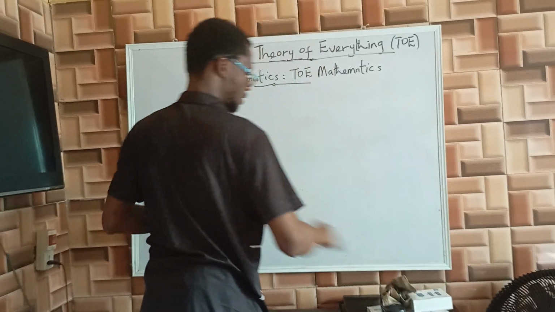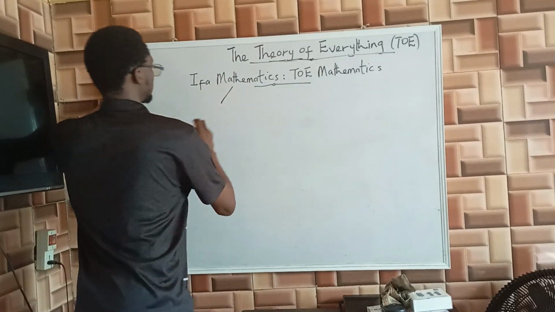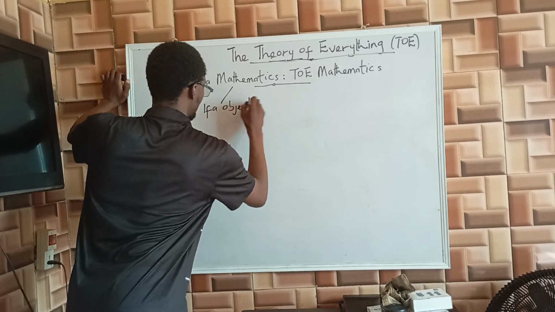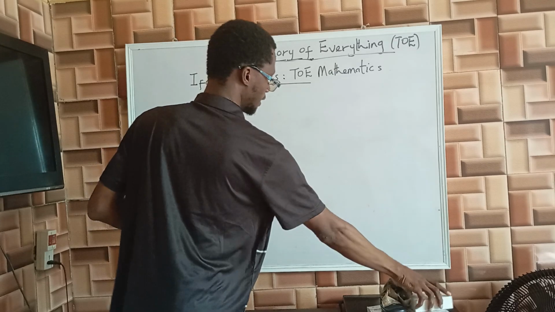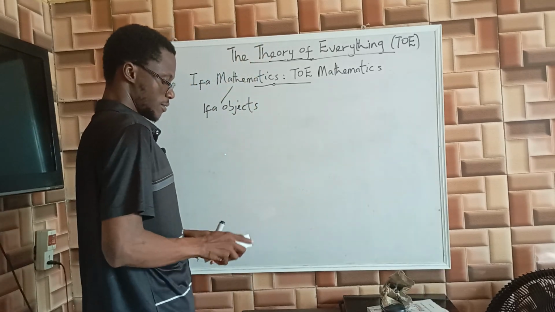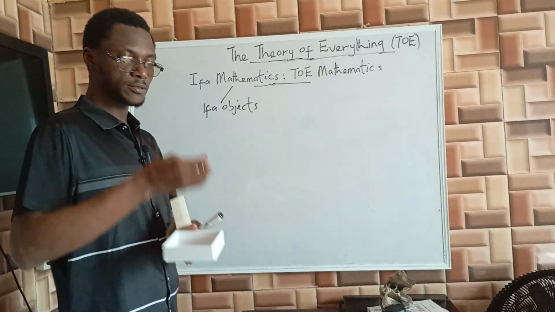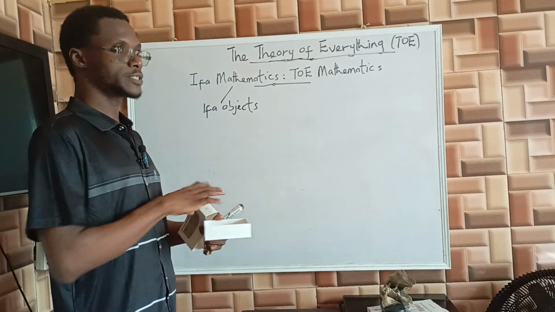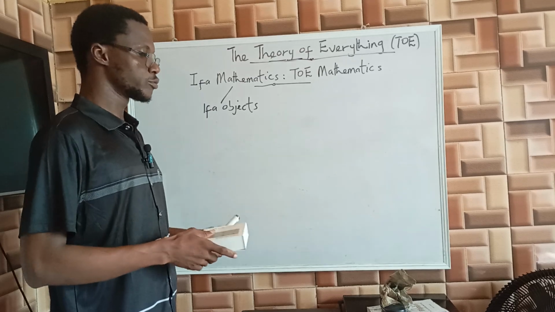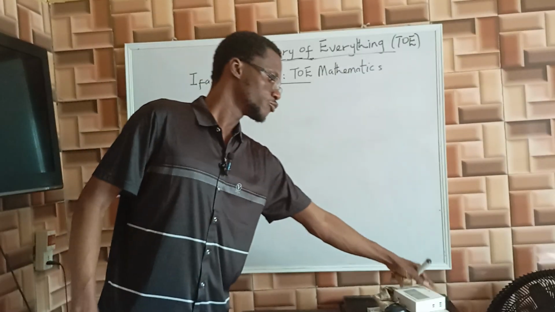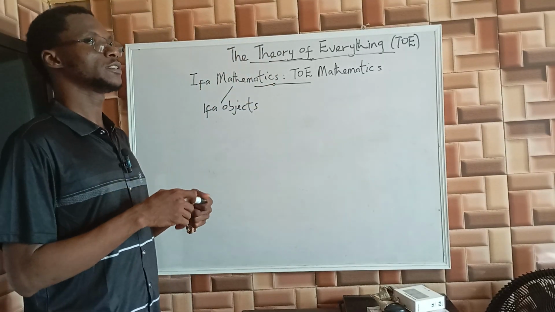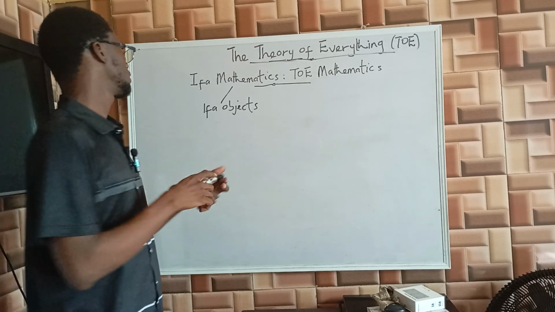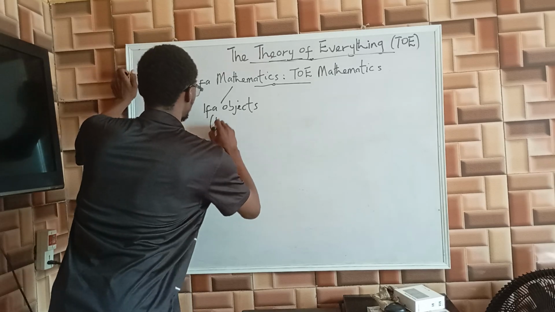So what I'm saying is that in Ifa Mathematics, we have two basic things. We have Ifa objects. These Ifa objects are also called Ifa seeds. They are this seashell. This seashell that we have, they are Ifa objects. We normally use 8 of them. Then when we want to do computations in Ifa Mathematics, we also find the dual. We use the dual of those Ifa objects, making 16 in total. 16 objects in total. So here we are just talking about things.